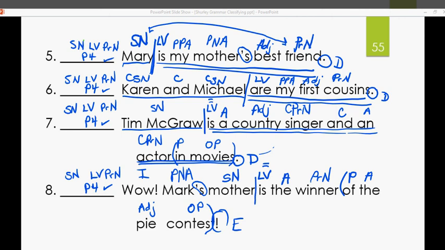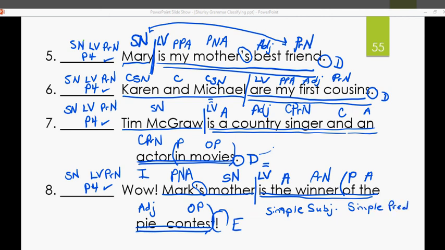Go to the verb. There's your linking verb. Now we'll underline our complete subject once. Now you don't have to underline the interjection. You can just leave that alone. Underline your complete predicate twice. Now I have a question for you. If I was going to ask you what was the simple subject and the simple predicate of this sentence, Karen and Michael are my first cousins, what would you write?